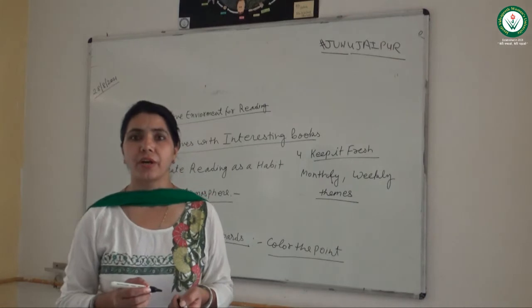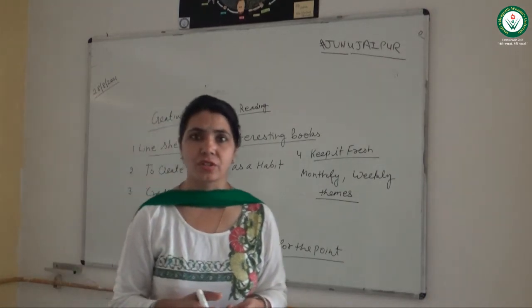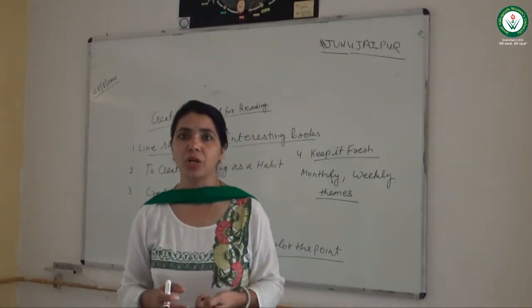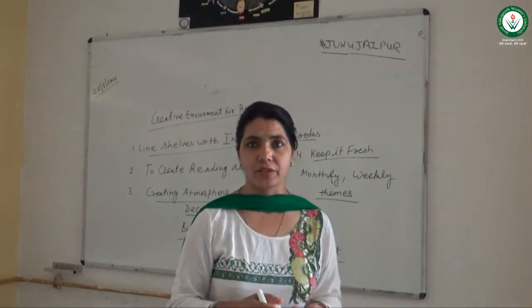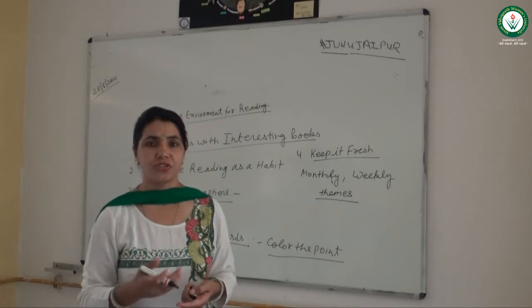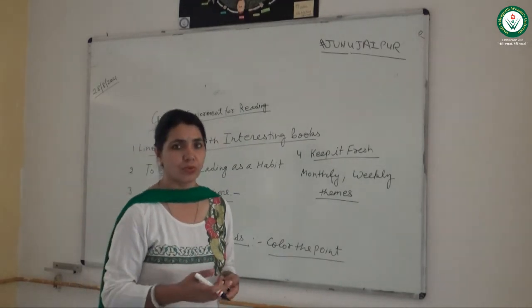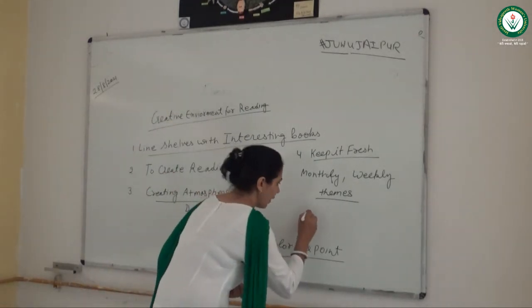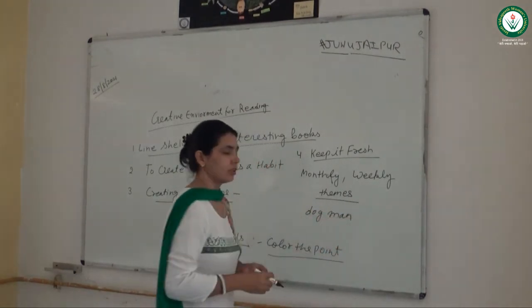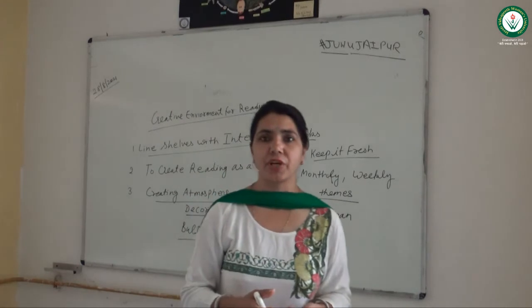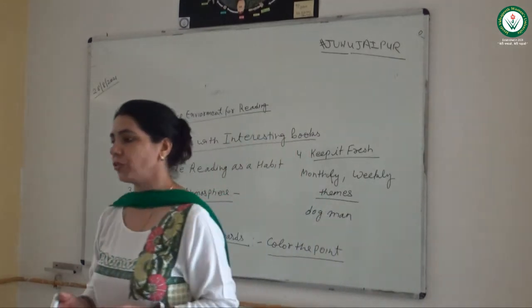For example, they have interest in characters related to their animation programs, or some central character of historical points. They can take examples from those. For example, Dogman is a character. Such kinds of themes they can make so that it can be easier for them.